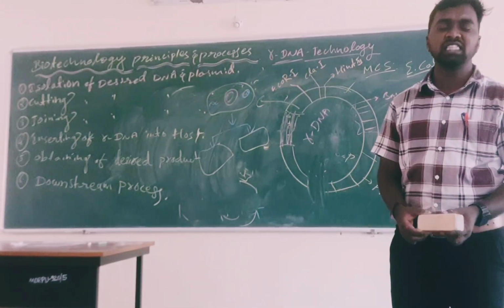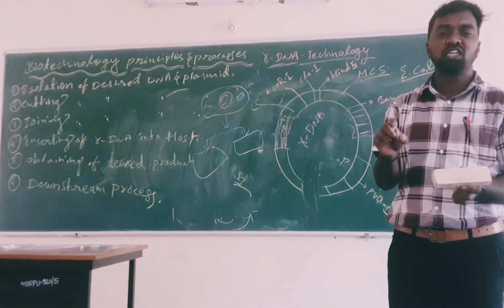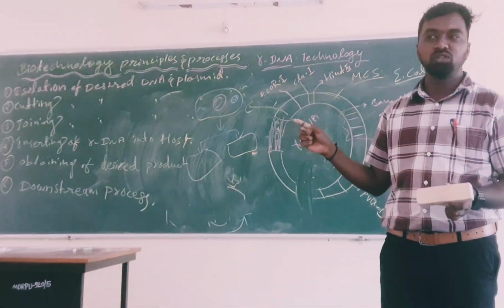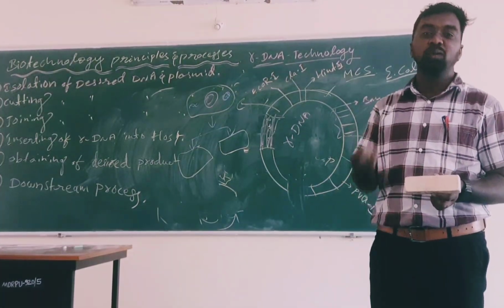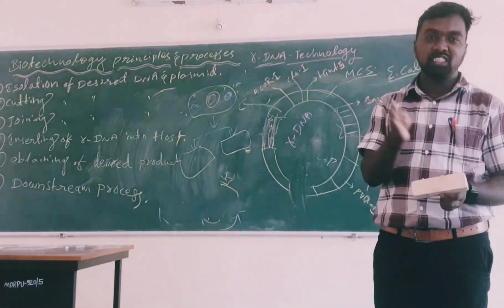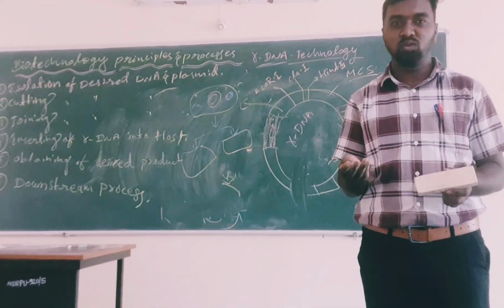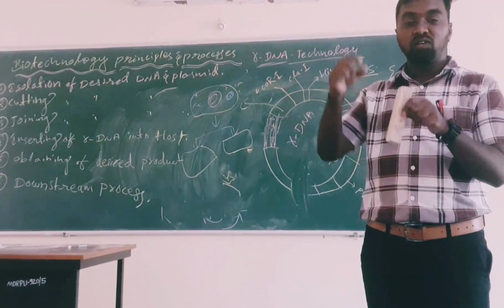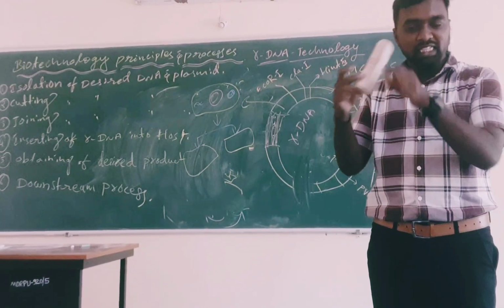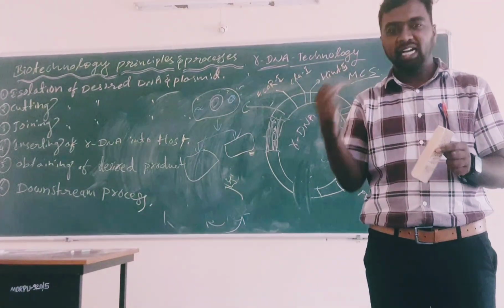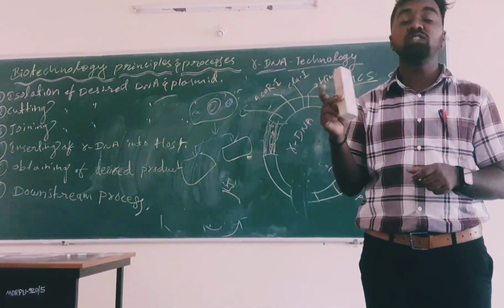Downstream processing is the separation and isolation of the DNA from the bacteria. In this we also use enzymes, protease enzyme and RNase enzyme, for the separation of the proteins and RNAs. That is separated, and by using chilled ethanol we completely purify that DNA. This DNA is then used for the production of antibiotics or food. So this is downstream processing.